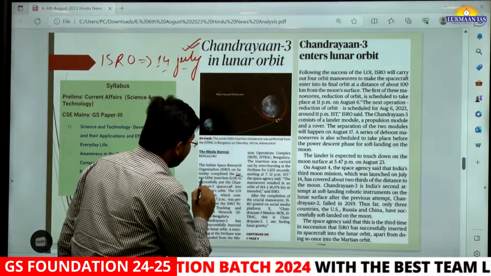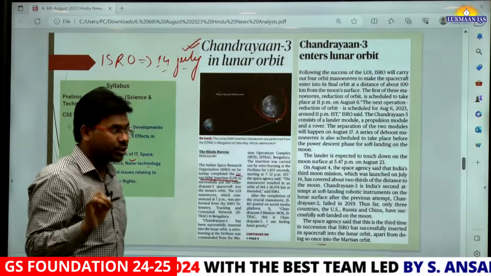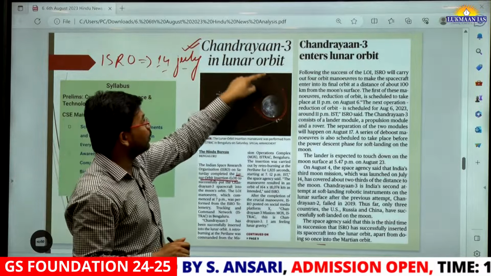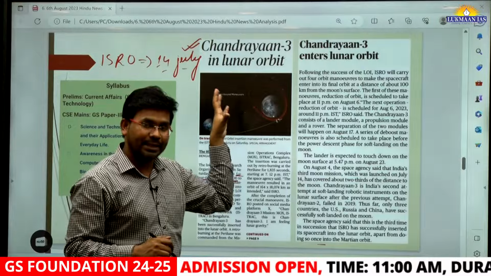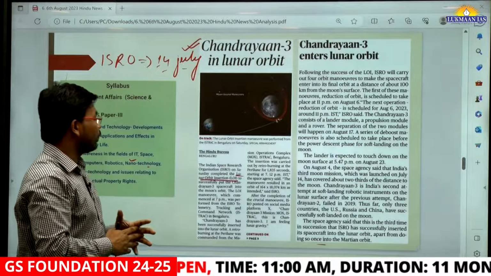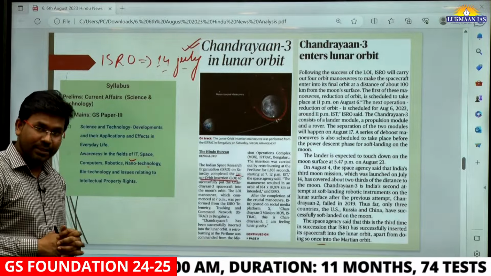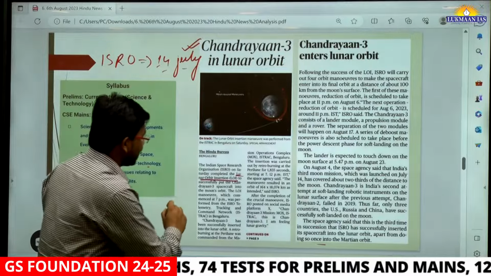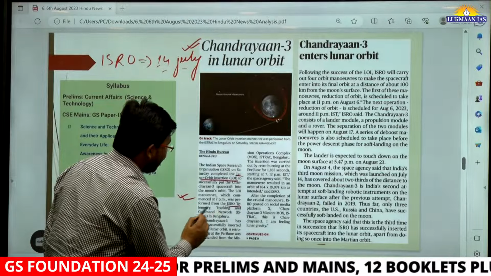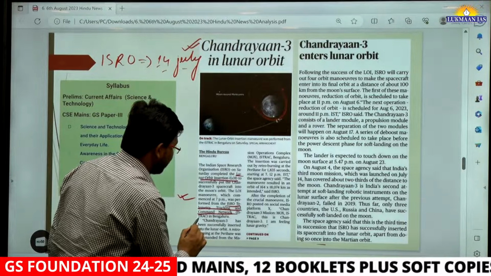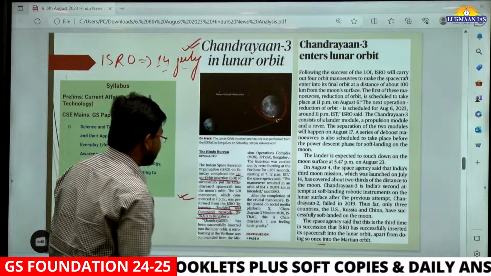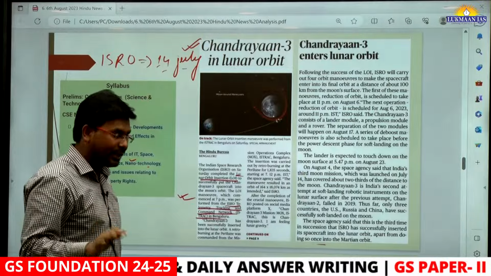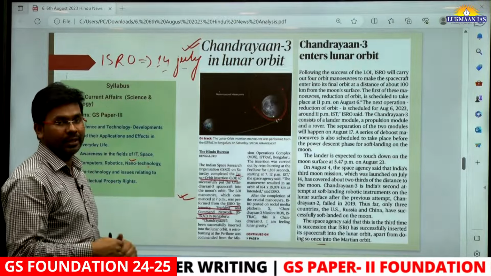What they have done is lunar orbit insertion of Chandrayaan-3. So Chandrayaan-3 has entered into the orbit of the moon. This was done by one particular center of ISRO, known as the ISRO Telemetry Tracking and Command Network, in short ISTRAC, in Bengaluru. After doing this, they told about it through Twitter.